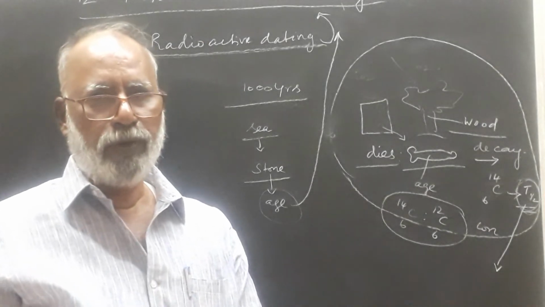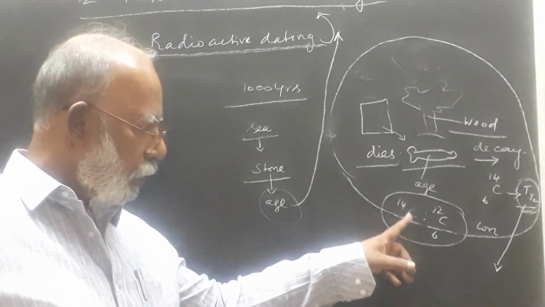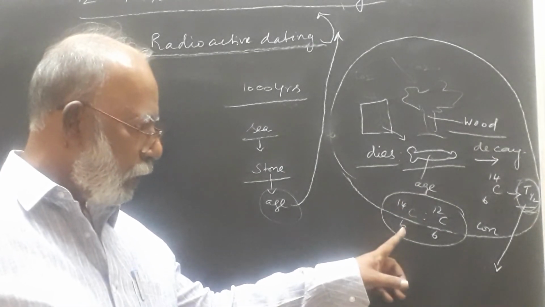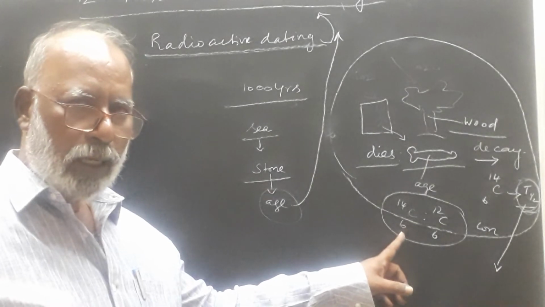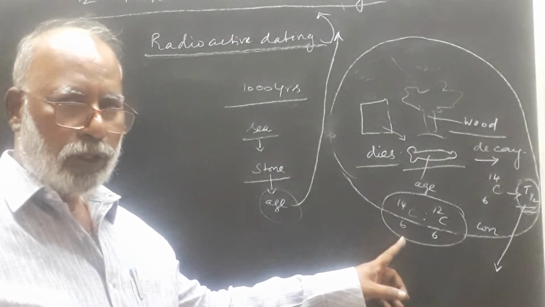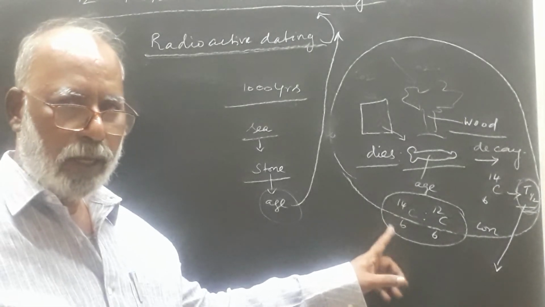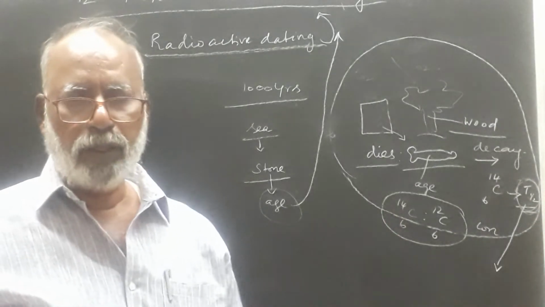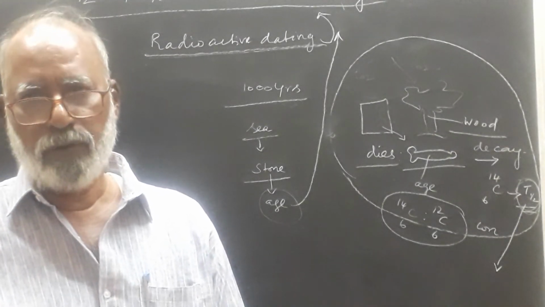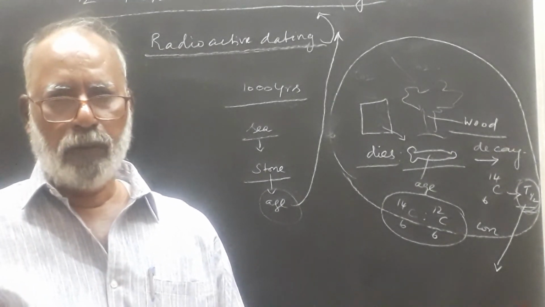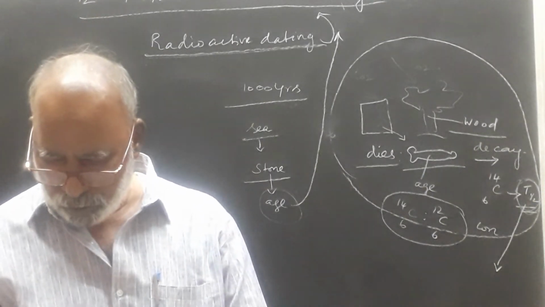Here one thing is very important. Carbon 14 isotope is a radioisotope, not stable. It is an excited state radioisotope. So radioactivity takes place. That's why decay is possible. That's a very important concept for calculating the age.